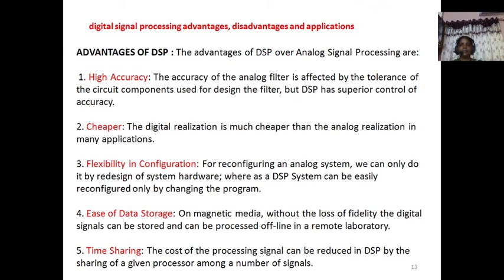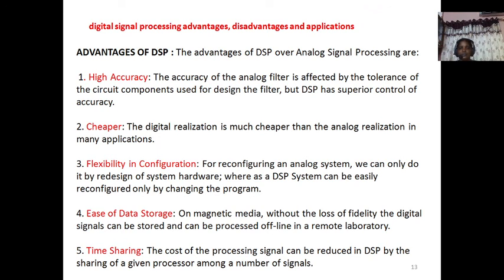Next one is cheaper, because analog realization is going to be a fixed circuit design. Once it is designed, there is no chance to alter it. In DSP, a part is going to be the programming part. So due to flexibility in configuration, we get it cheaper. What is meant by flexibility? Here the DSP is not completely hardware. It's a part hardware and a part software. So the same hardware can be utilized for different applications by simply changing your programming.